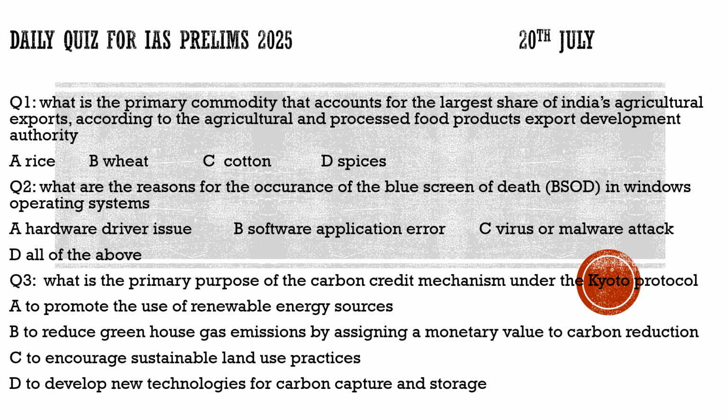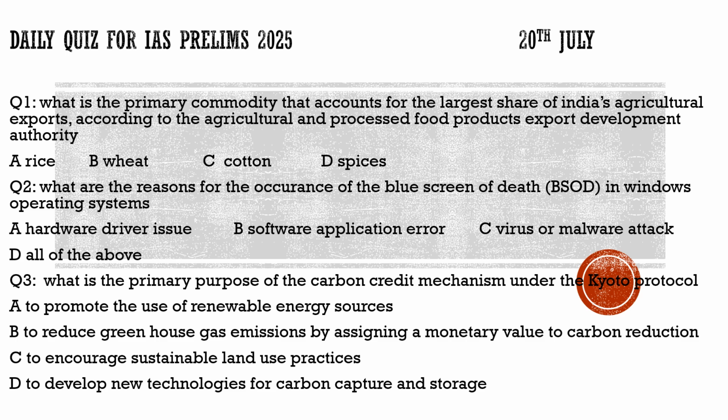Is it wheat, option B? Is it cotton, option C? Or is it spices, option D? Irrespective of the ban which has been put on rice this year, because of which our agri exports came down, overall the largest share of India's agriculture export is due to rice itself. So for this question, the correct option would be option A. It is rice which has the largest share of India's agriculture export.